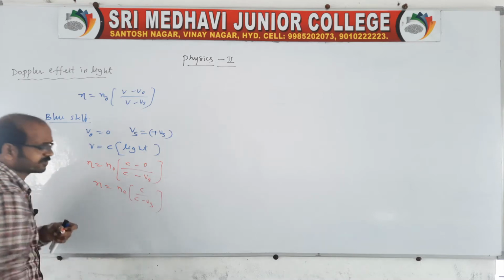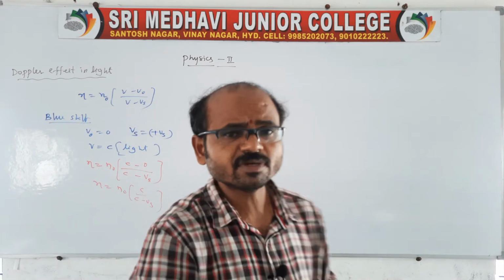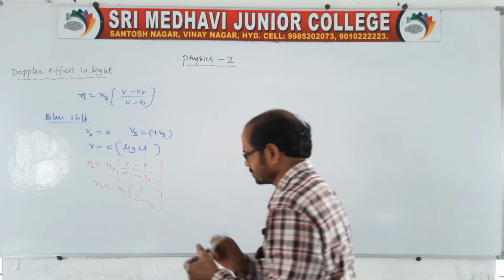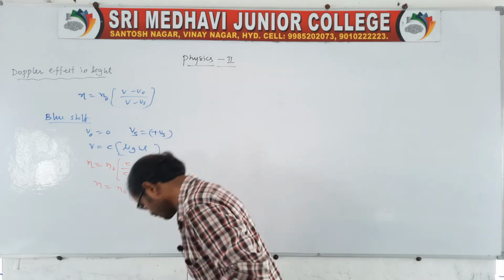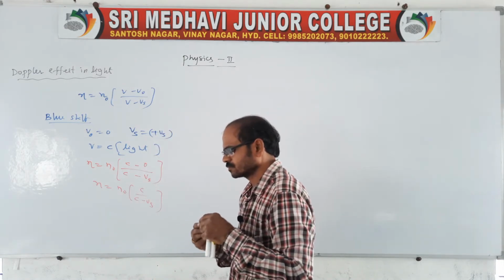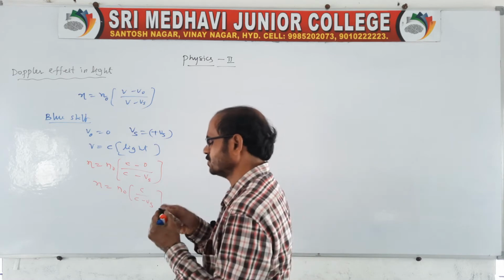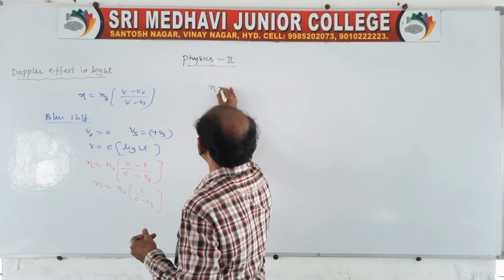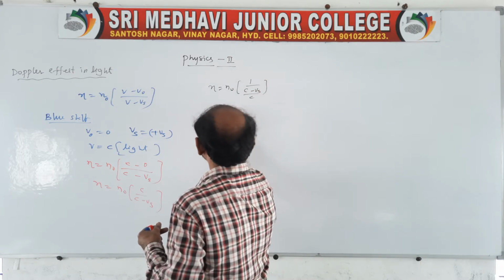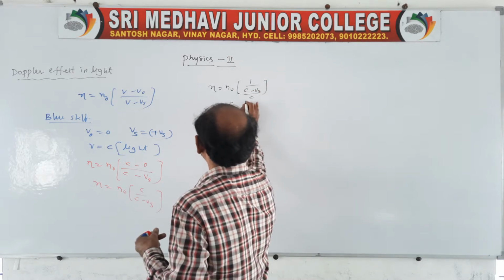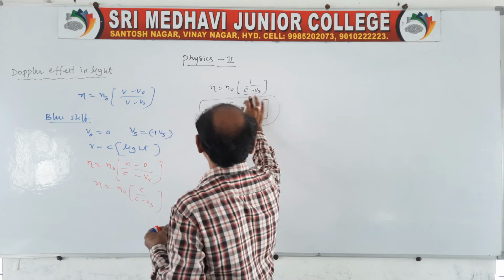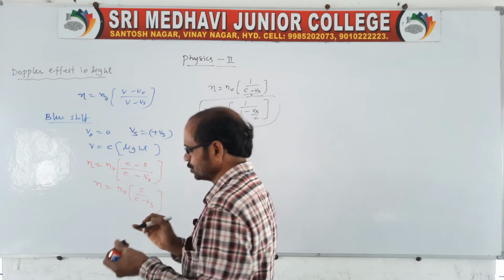This is the apparent frequency observed by the observer in case of a blue shift. Yes, of course, we can also simplify like this. N is equal to N naught into 1 by C minus Vs by C. So N is equal to N naught into 1 by 1 minus Vs by C. So this is the final expression for the blue shift.